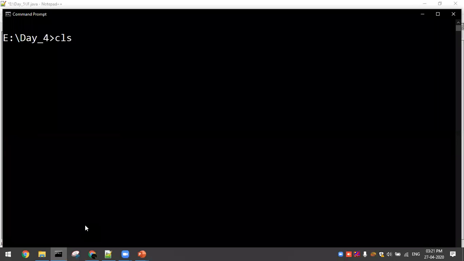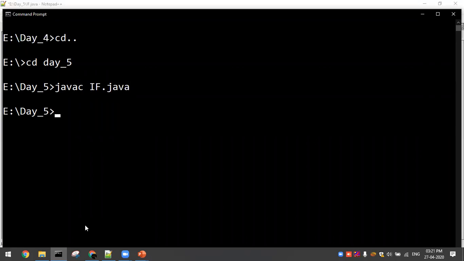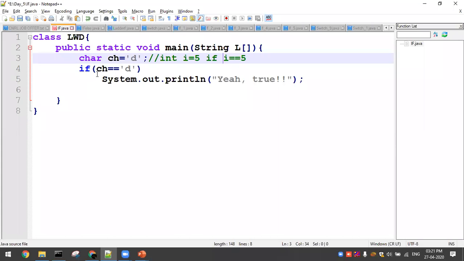So you'll get the output. Today we are in day 5, cd day 5, java if dot java. First statement: you'll be checking whether the character d is equal to the value d or not. Your class is java lwd. So you'll get, yeah, true. This is the very first thing. I didn't have an else part, but I have an if part. If the condition is true, then it is satisfied, that's it.